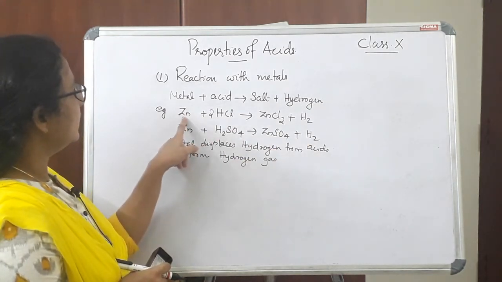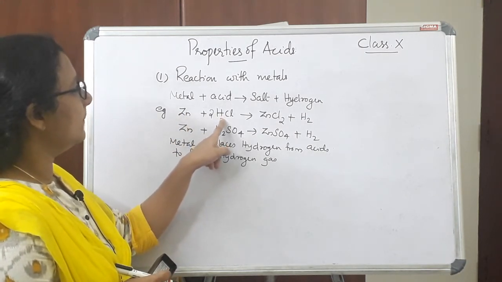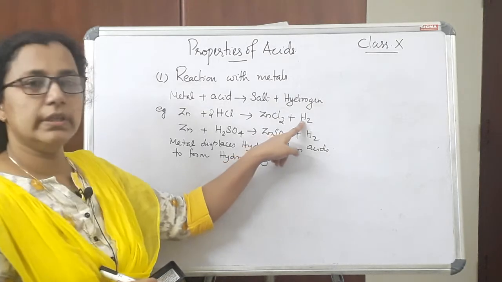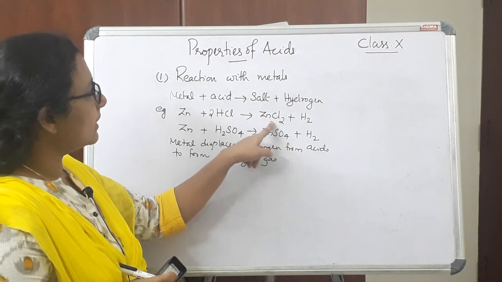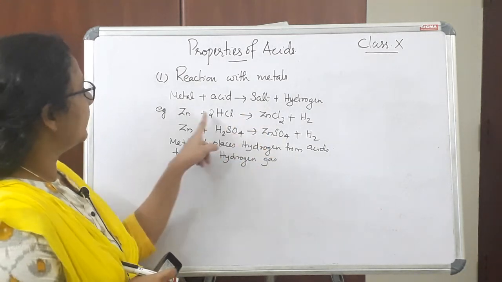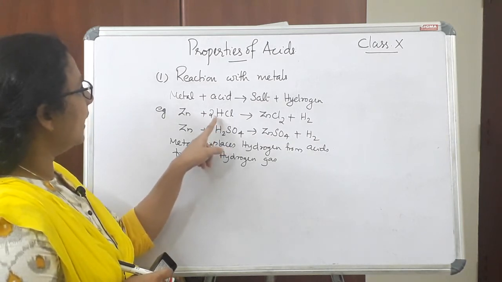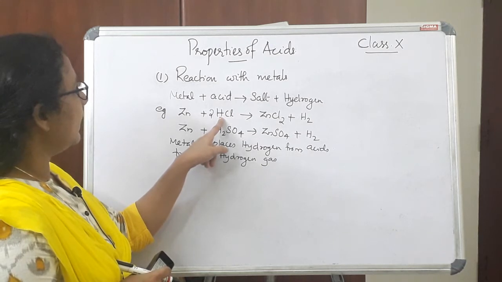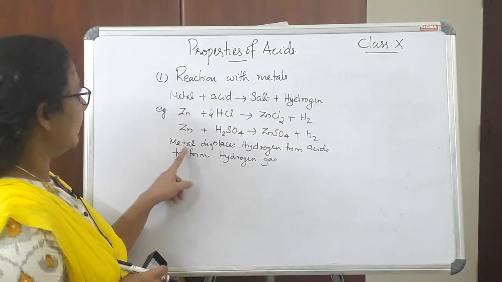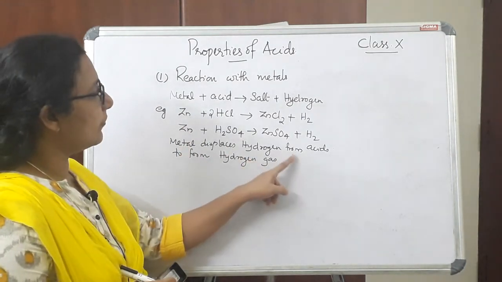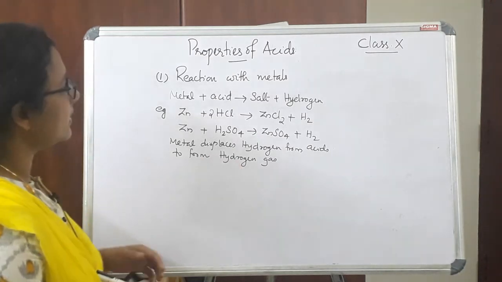So zinc is the metal here. The zinc metal displaces hydrogen from the acid and that hydrogen is evolved in the form of a gas, and the rest of the part will be formed as a metal compound which is called a salt. In these two cases hydrogen is displaced by the metal zinc. So generally we can say metal displaces hydrogen from acid to form hydrogen gas.